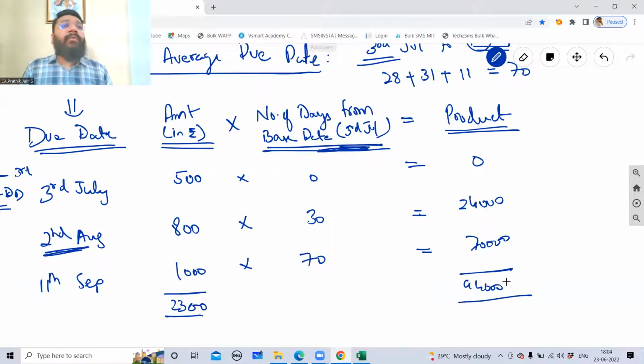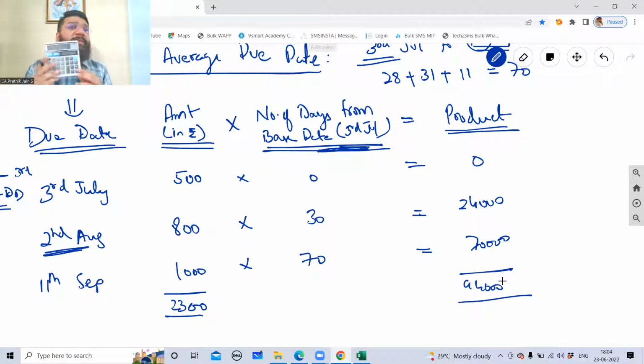A lot of people, what they do in calculator? 800 into 30 equal to 24,000. Then they'll erase the entire thing. Then again, what they'll do? 1000 into 70, 70,000. They'll erase the entire thing. And then they'll again manually do 24,000 plus 70,000 is equal to 94,000. This is total waste of time. This is the smartest way of using the calculator.